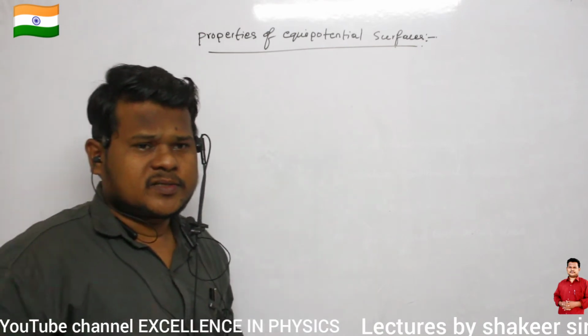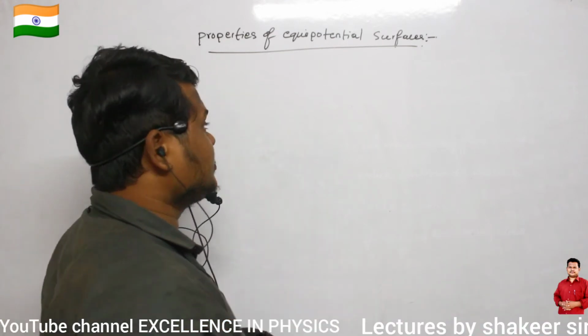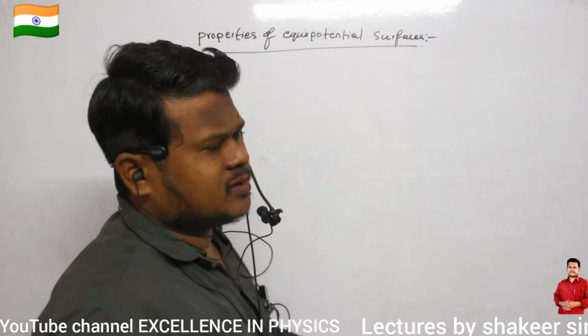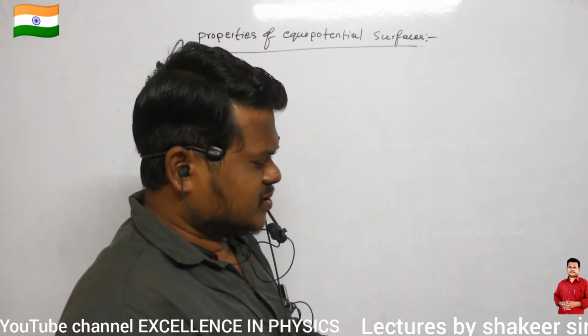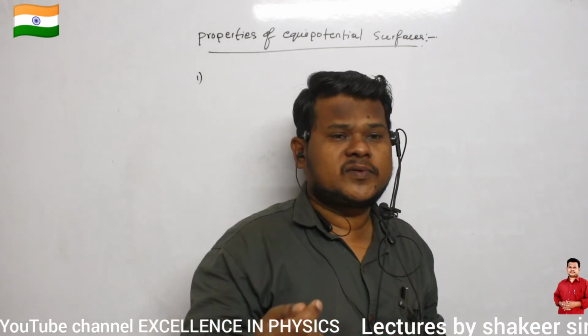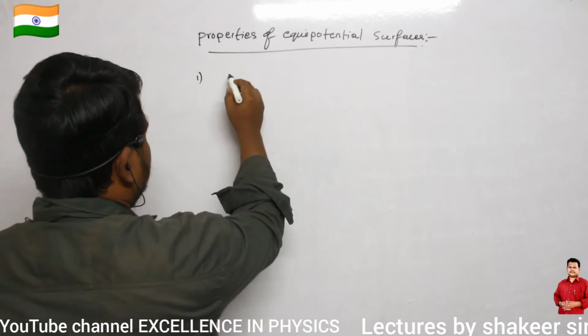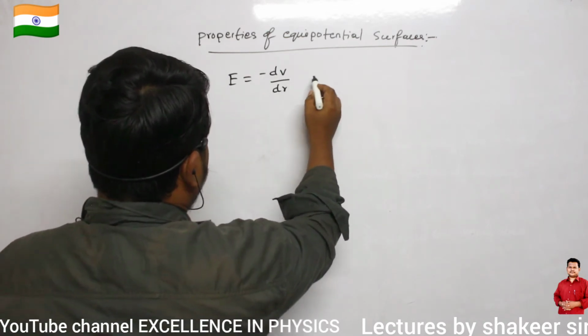If electric field strength is greater, then equipotential surfaces are very crowded. This already we have understood, no? If E value is greater, dr value should be very less. Clear now? So E is equal to minus dV divided by dr.